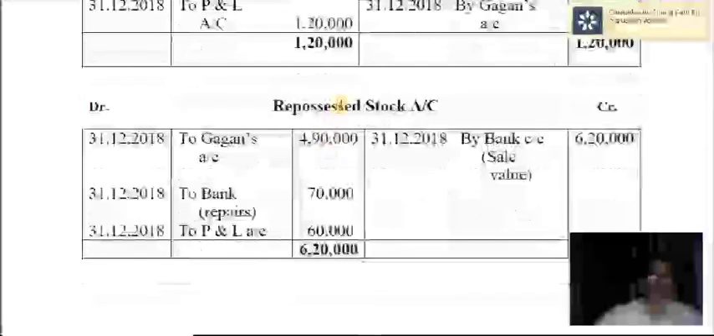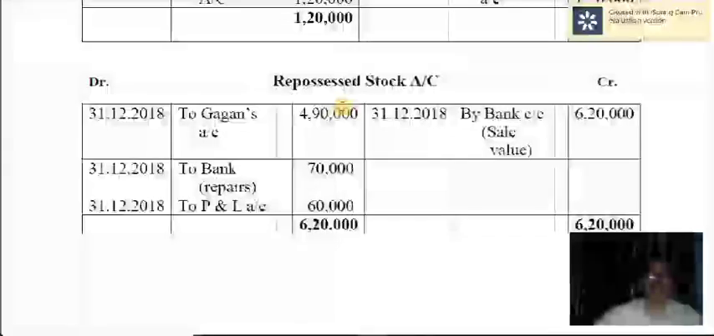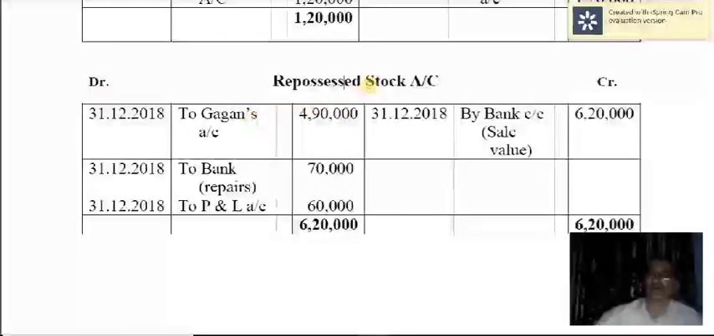Yes, come to repossessed stock account. Entry is repossessed stock account debited to Gagan's account. When the 2 trucks are taken over, or repossessed by us, that is hire vendors, the entry is repossessed stock account debited to Gagan's account. So 4,90,000, this is the agreed value.